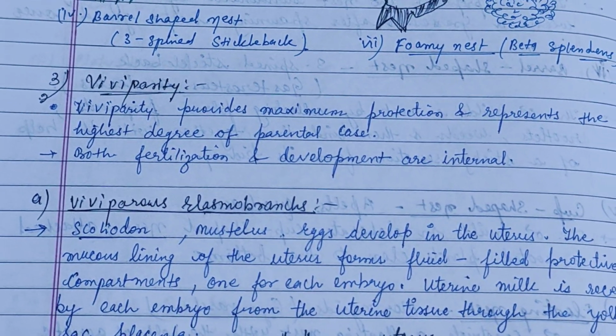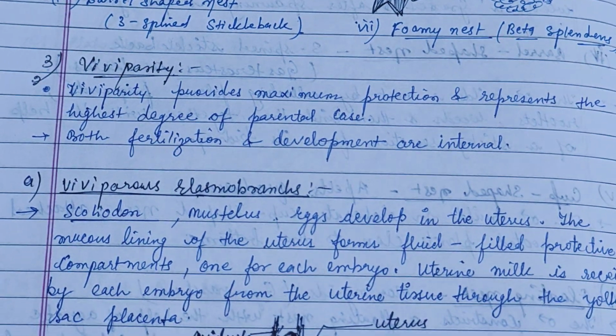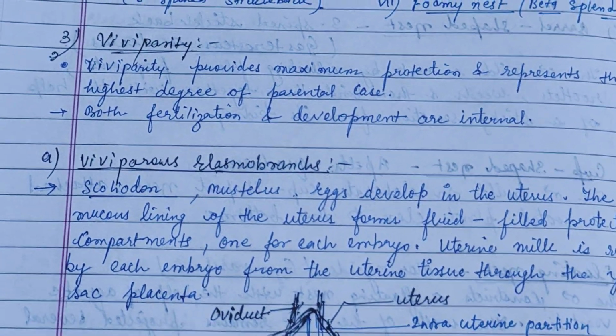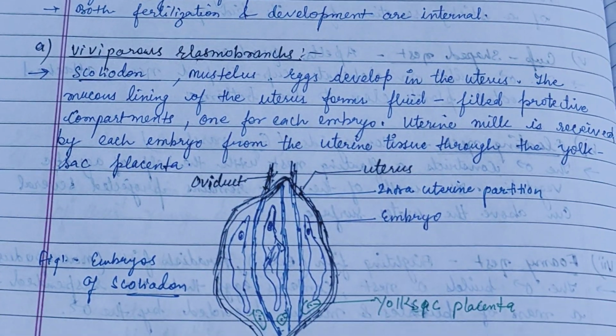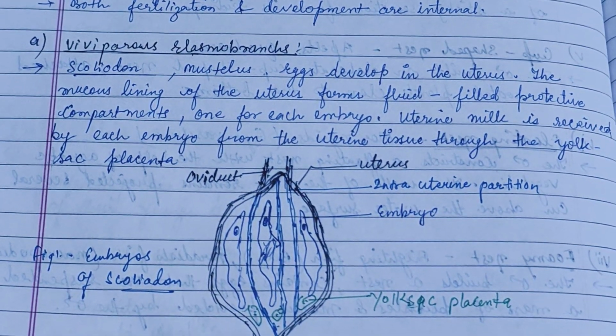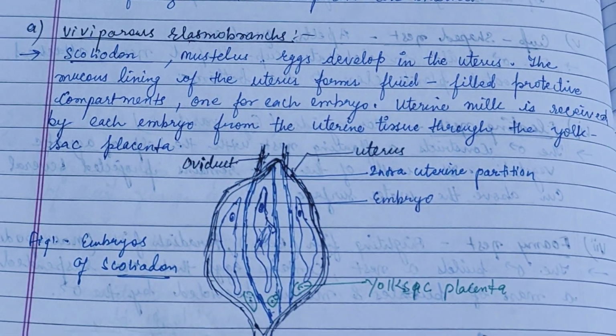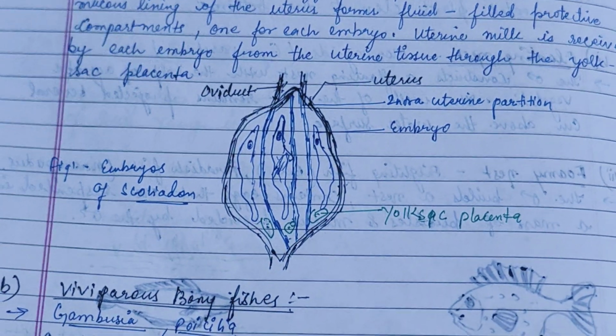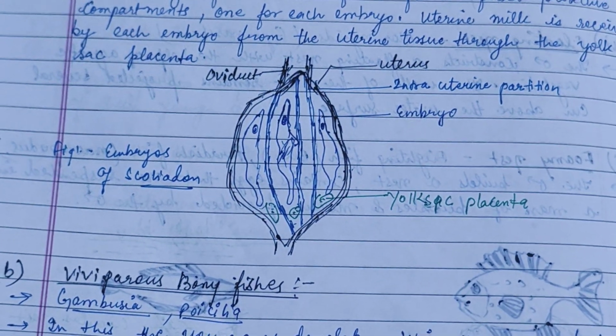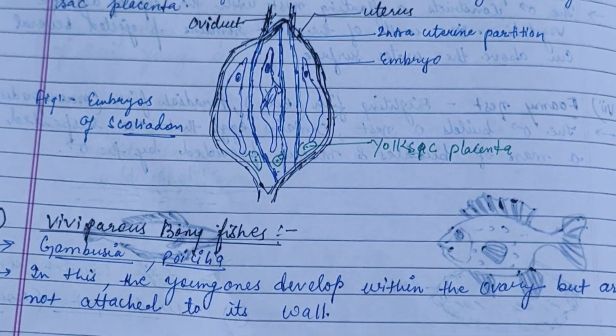The third part is viviparity. Viviparity provides maximum protection and represents the highest degree of parental care. Both fertilization and development are internal. So the viviparous elasmobranchs are included in viviparity. Examples are Scoliodon and Mustelus, where eggs develop in the uterus, and the figure here shows the embryos of Scoliodon.